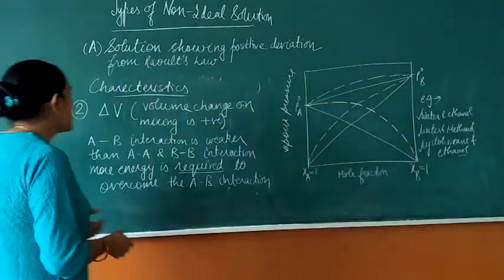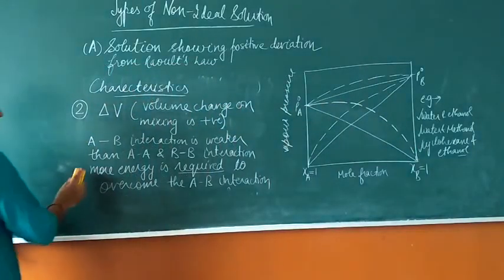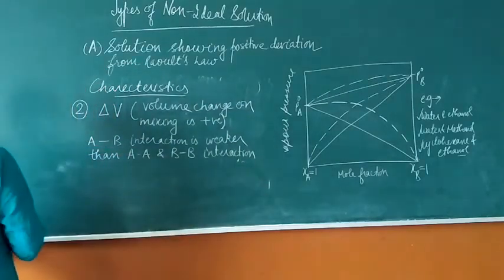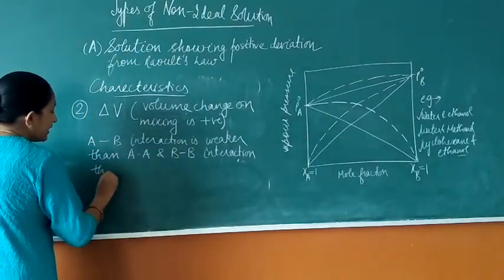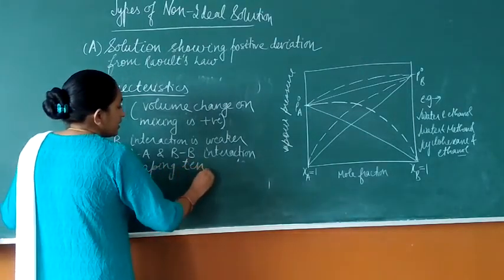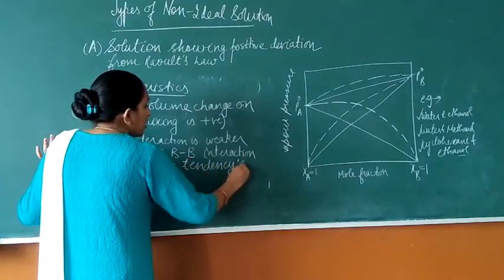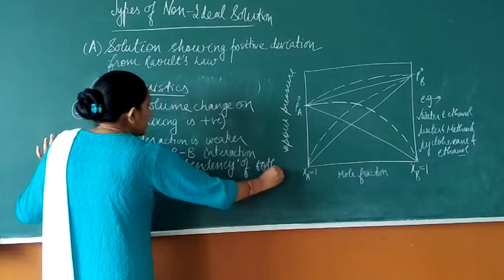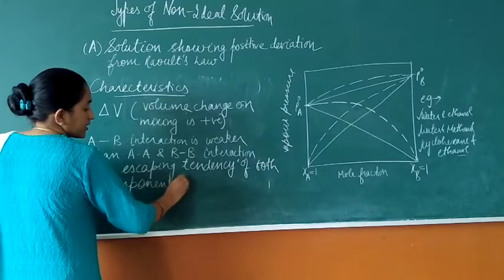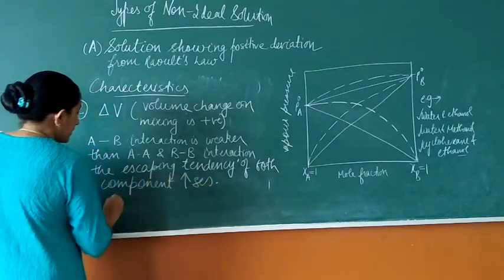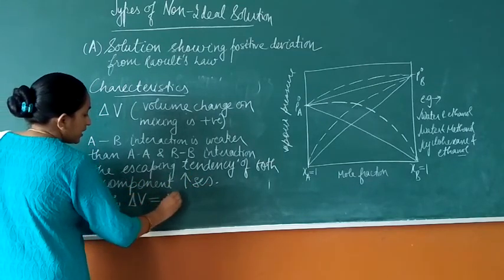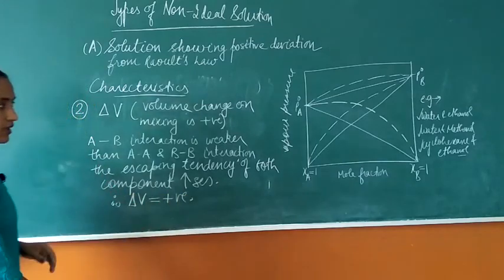So delta V, the volume change on mixing, is going to be positive here since there is an increase in the volume. The escaping tendency of both components increases. Therefore, delta V will be positive. Right, student?